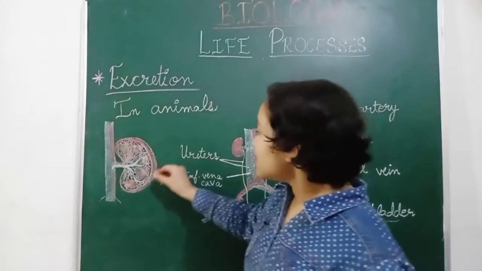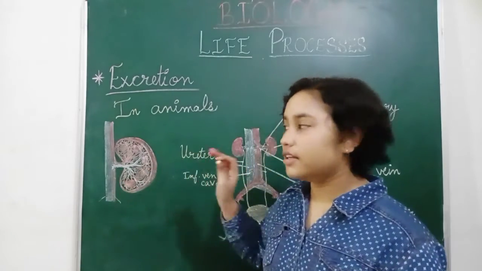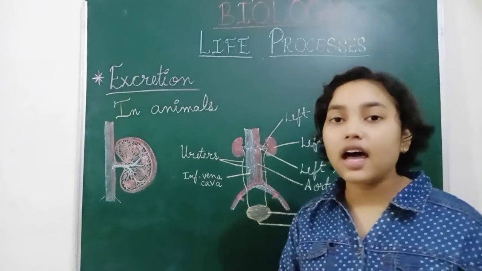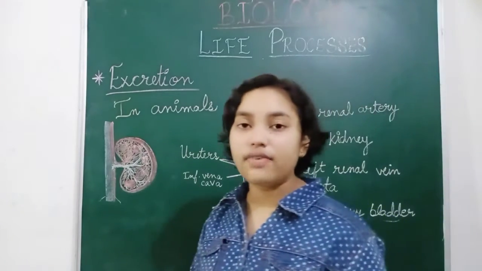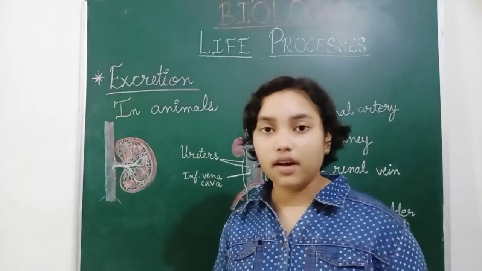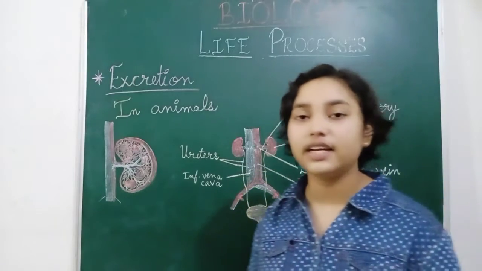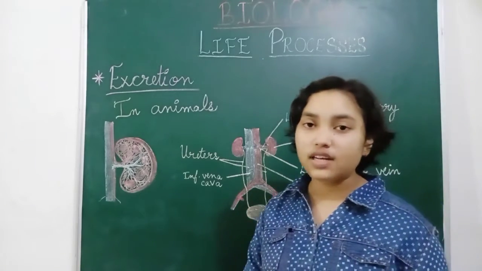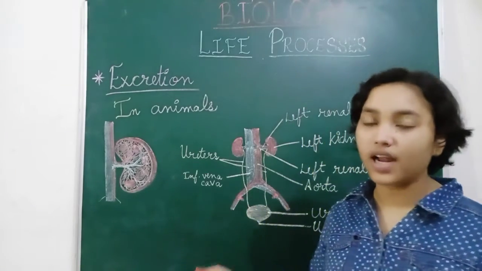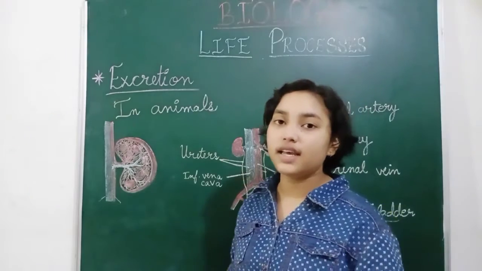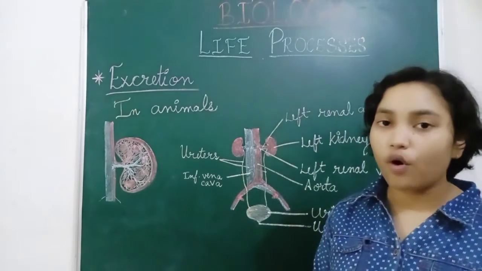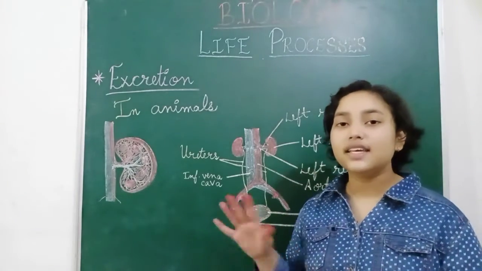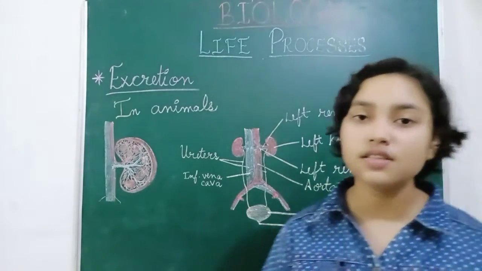Nephrons are present inside the kidneys, and they purify the impure, deoxygenated blood into pure blood, removing the waste products from the blood. Then the pure blood is circulated into our body by the heart. So this is the excretory system, and these nephrons are present in millions.